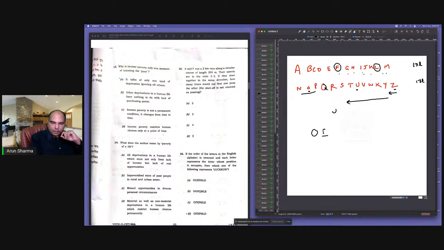So this letter is going to be F. So if I look back at the options, it's option C or D, right?